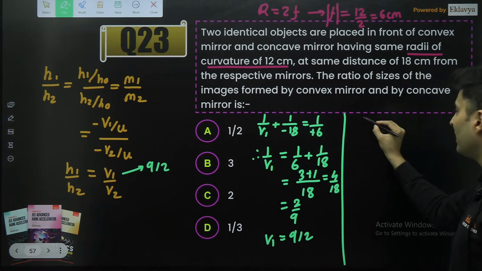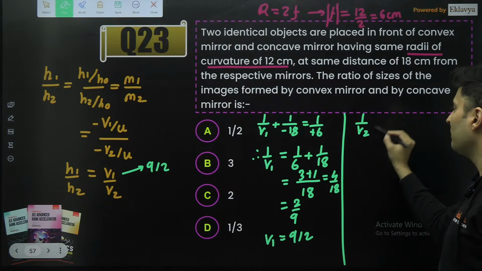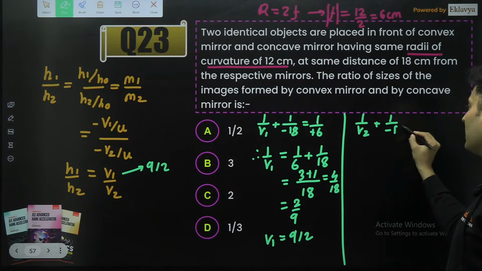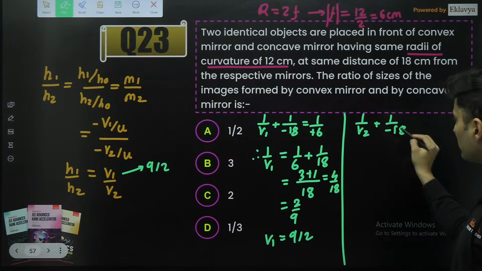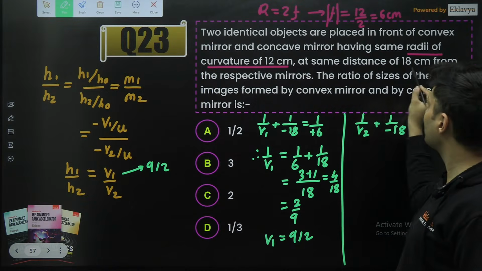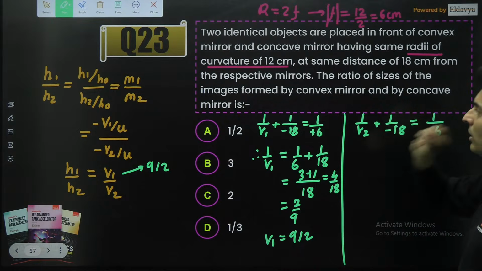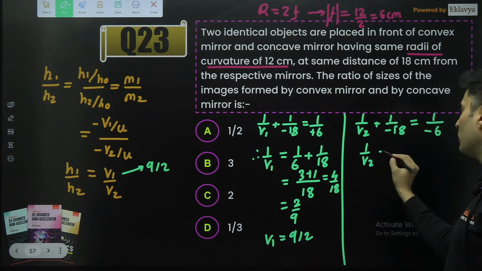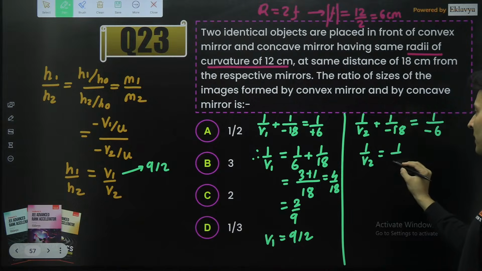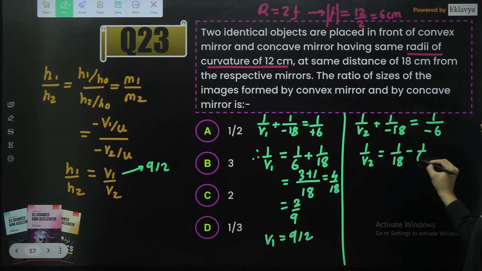Similarly, do it for the other, the concave mirror. 1 by V2 plus 1 by negative 18, because the object distance is still the same, is equal to 1 by focal length, which this time will be negative for the concave mirror. So 1 by V2 will be, this becomes plus over there, 1 by 18 minus 1 by 6.